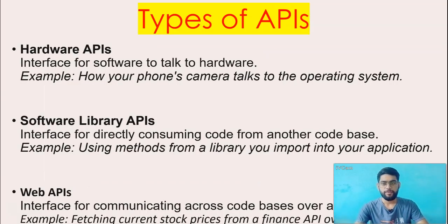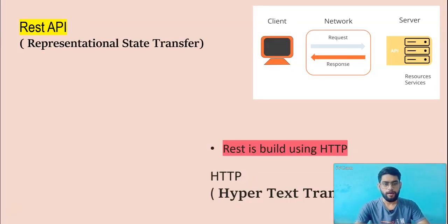And there are various types of APIs like hardware APIs, software APIs, and web APIs. Hardware APIs, basically, we use mobile application cameras, right? So mobile application cameras interact with the operating system. Similarly, software APIs are the APIs used in software, right? Which consume code from another code base, right? We will understand this in another way. And web APIs, after this we will learn how to create APIs.